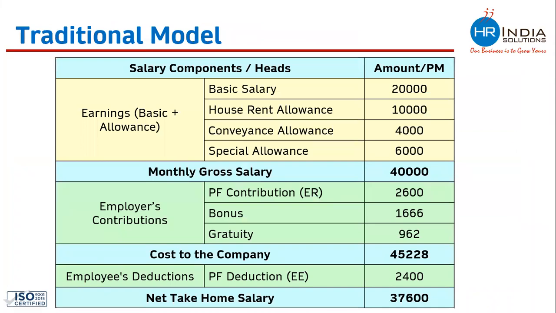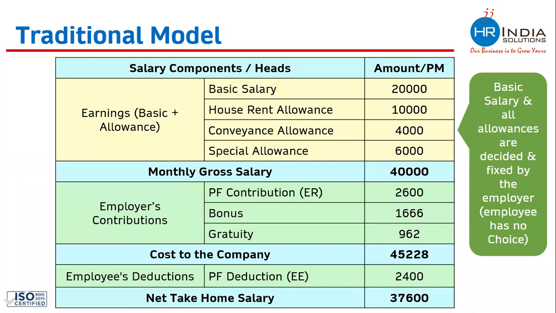So this is an example of the traditional model of compensation package, in which basic salary and all allowances are decided and fixed by the employer. The employee has no choice. The employee cannot take a call to change these salary heads or salary components. Neither does the employee have any freedom to change these amounts. The entire salary breakup or salary annexure is decided and fixed by the company. Hence, this is called the traditional model of compensation package.